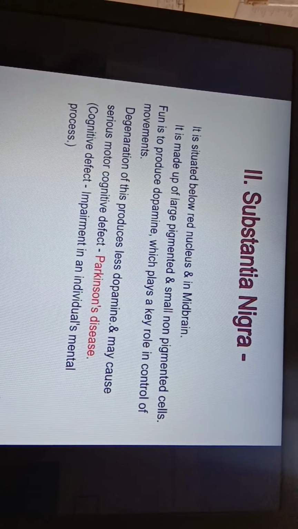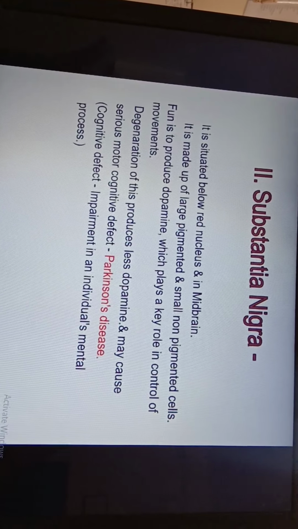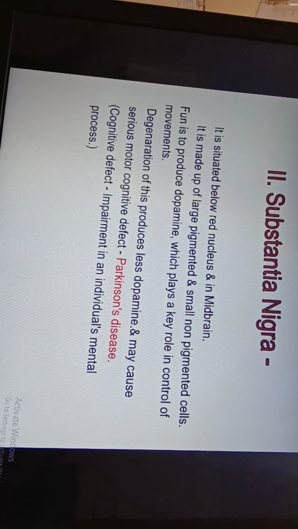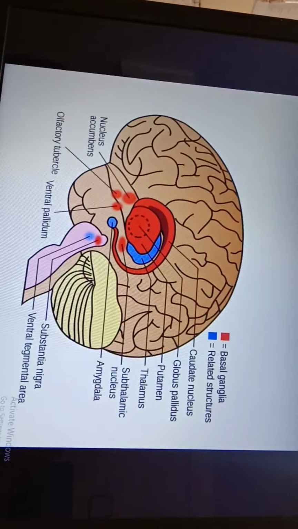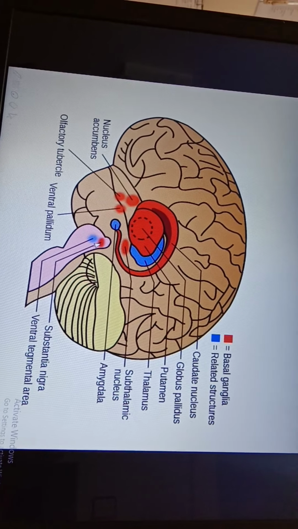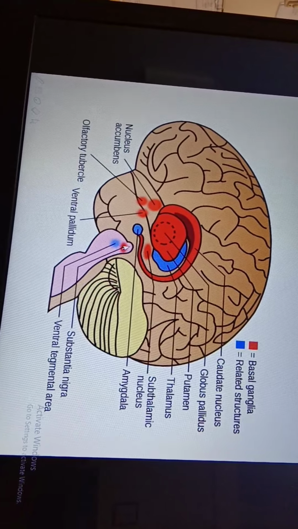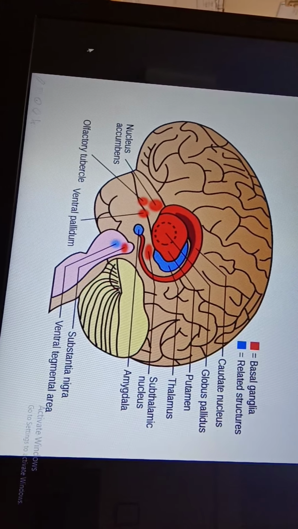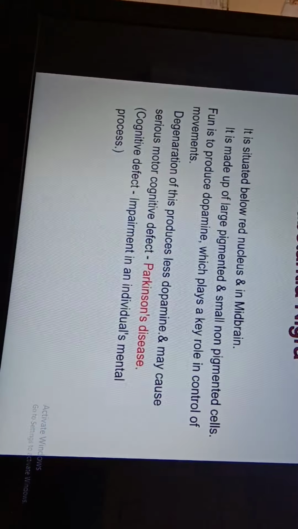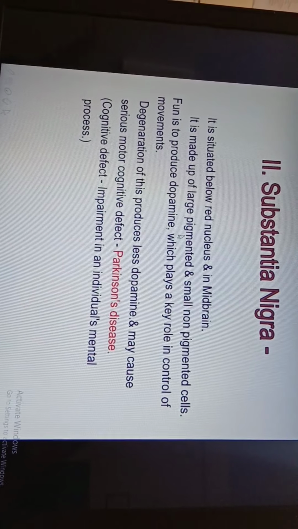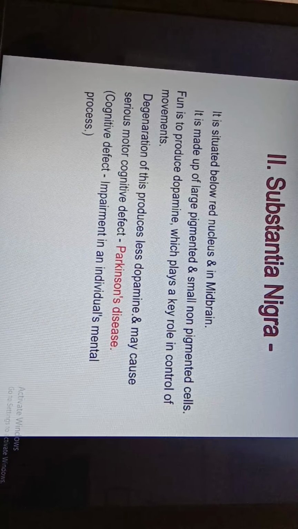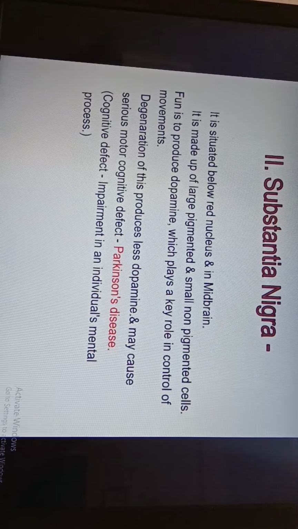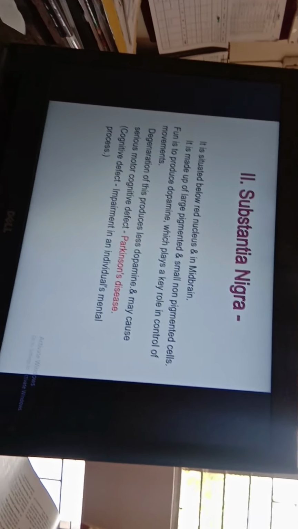Then substantia nigra. Substantia nigra is the second part of these basal ganglia. It is situated below the red nucleus, in the midbrain. So it is related with the midbrain. This is substantia nigra, which is a part of the midbrain. So substantia nigra is situated in the midbrain, and it is part of basal ganglia. It is made up of large pigmented and small non-pigmented cells. Function of substantia nigra is to produce dopamine, which plays a key role in control of movements. This substantia nigra plays an important role in the control of movements.